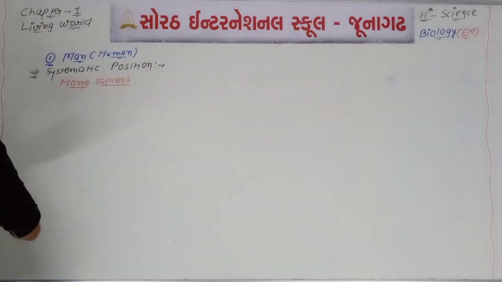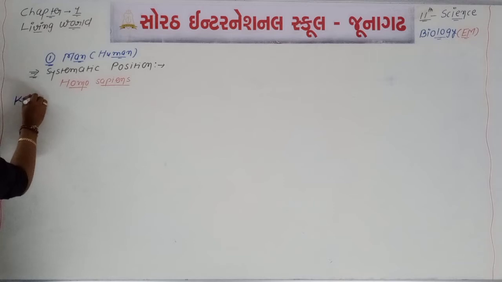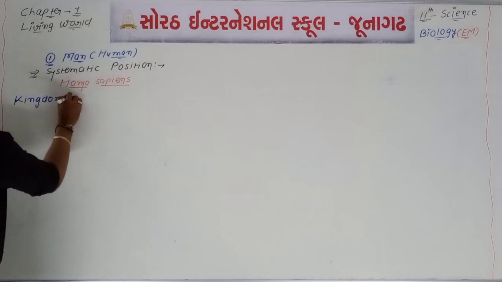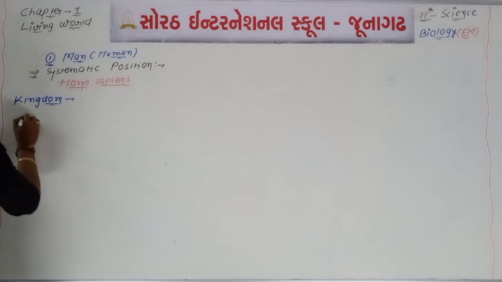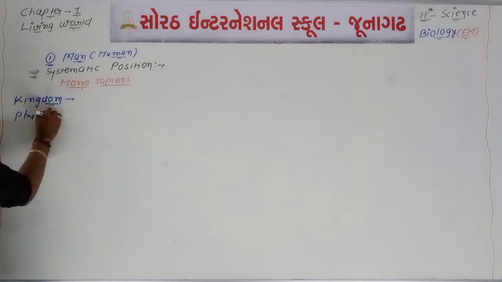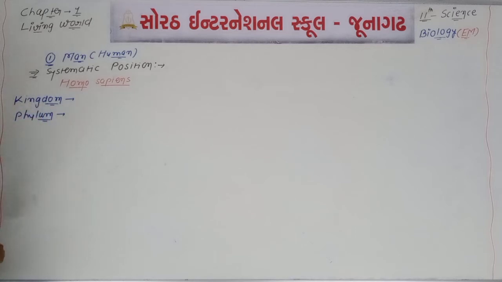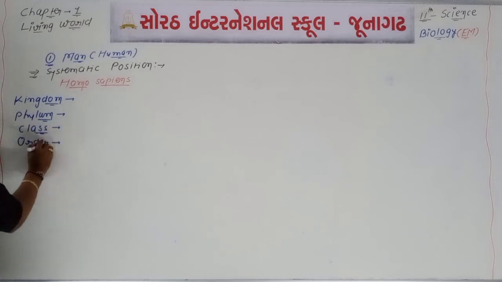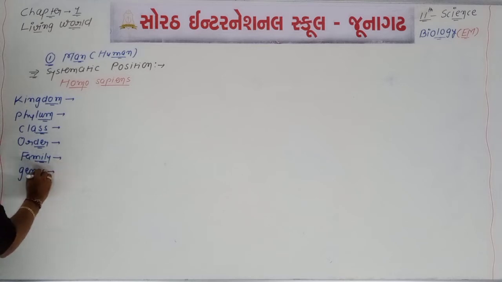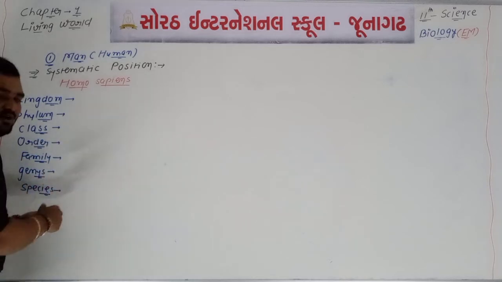So we will start with the different taxa. First one is the kingdom. Then the phylum, after the kingdom. Second one is the phylum. Third one is the class. Fourth one is the order. Fifth one is the family. Sixth one is the genus. And the last one is the species. The same thing is there in your textbook, but in the form of a table.